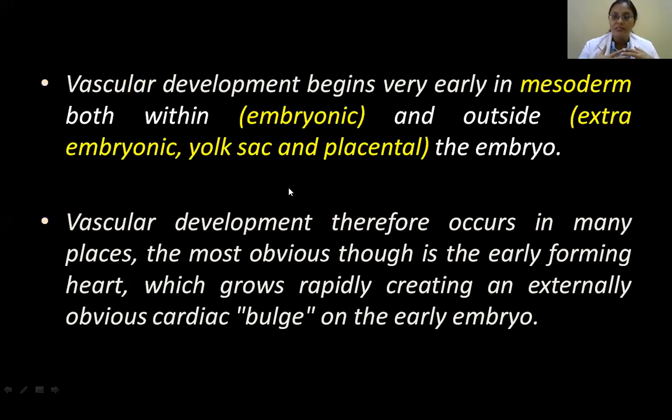So where do these blood vessels form? This vasculogenesis, where do you see that? In the mesoderm. So which mesoderm? You have mesoderm restricted to the embryo, that is called embryonic mesoderm, and we also have the mesoderm which is outside the embryo, that is along the umbilical cord and in the placenta and around the yolk sac. So that is all extraembryonic mesoderm. So there again there is vasculogenesis. So this is what is written here.